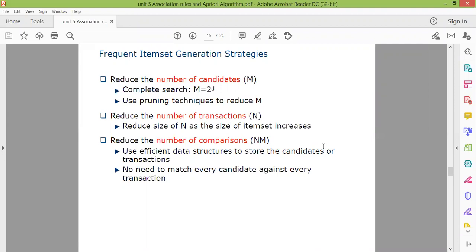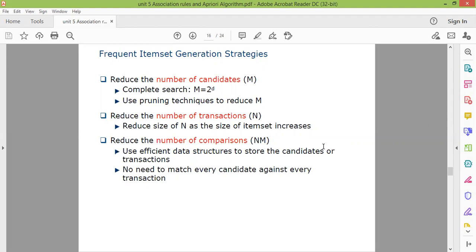The next possible solution is to reduce the number of transactions, reducing the size of N as the size of the item set increases. And the third one is to reduce the number of comparisons. Use efficient data structures to store the candidates or the transactions. No need to match every candidate against every transaction. So these are the possible solutions to these problems.